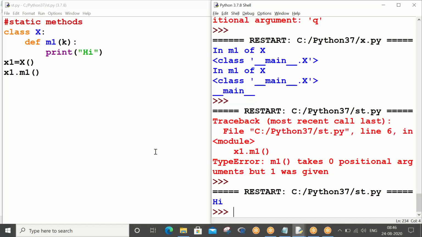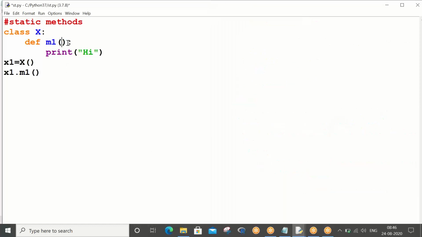By default, your interpreter treats any method you write as a non-static method, so one parameter is mandatory. If you don't give one parameter, it says, I am assuming this is a non-static method, but you are not giving any parameter, so it is tough for me to execute. That's the point you have to understand.